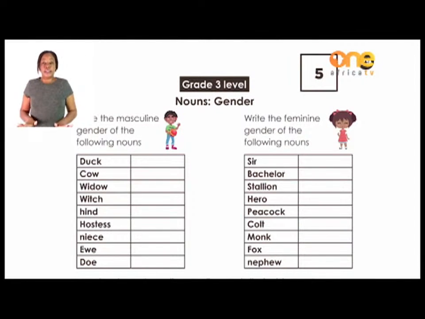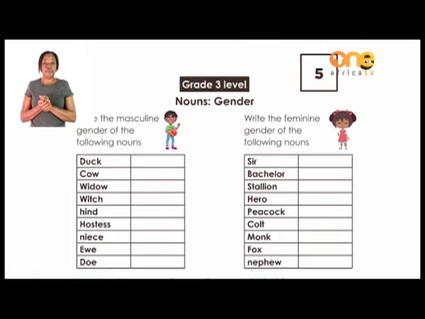So masculine refers to the boys' side, and feminine refers to the girls' side. Are we together? So our gender, we only have 2 gender. It's either you are a male or you are a female, you are a girl or you are a boy. Are we together? That is what gender means.